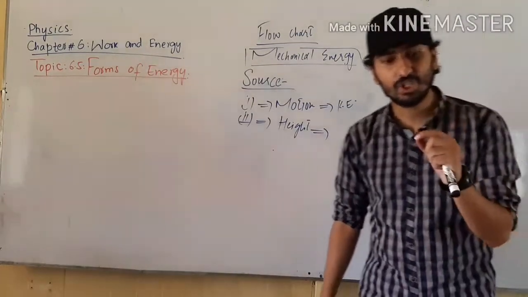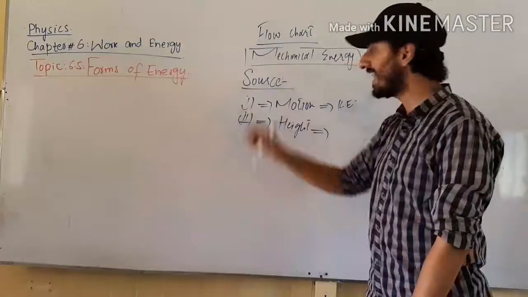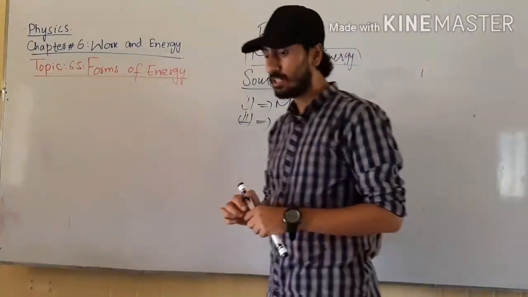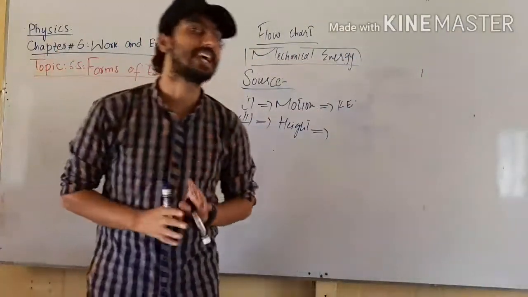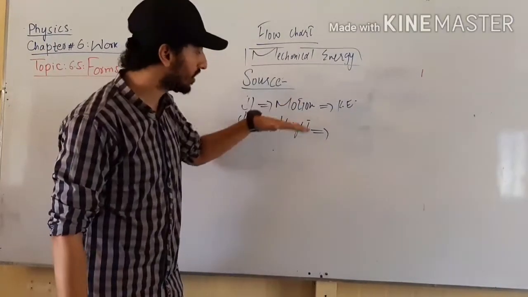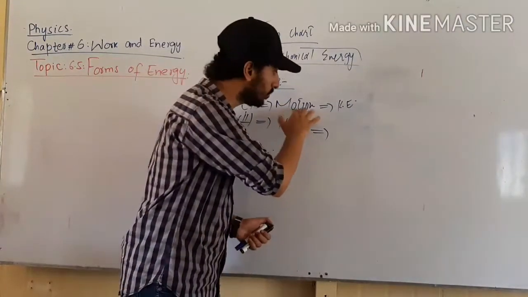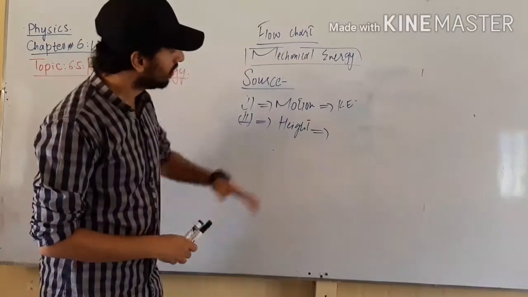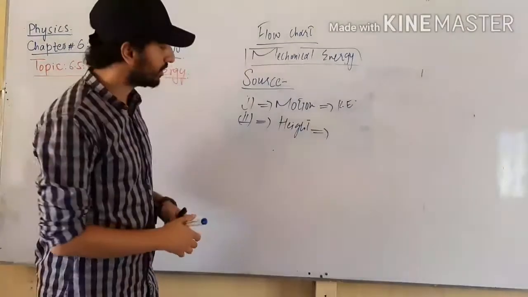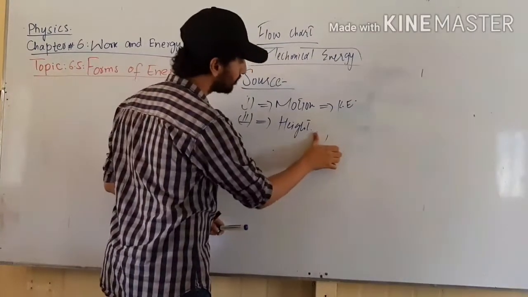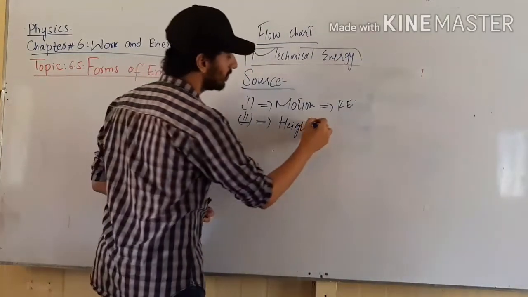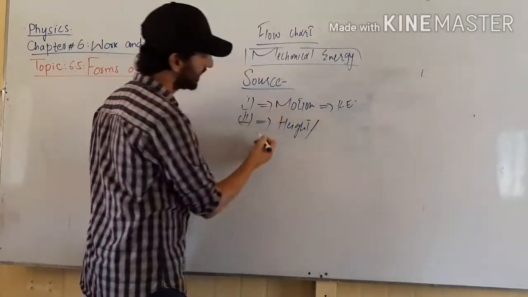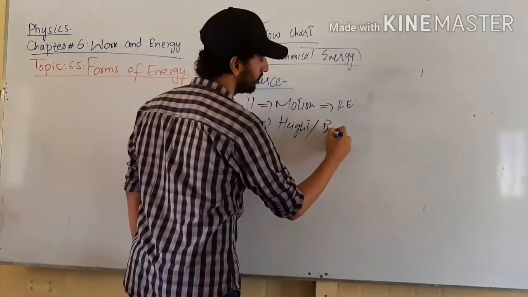So, kinetic energy is a form of mechanical energy, because I have told you that the source of mechanical energy is motion and height, and the energy possessed by a body due to motion is kinetic energy.